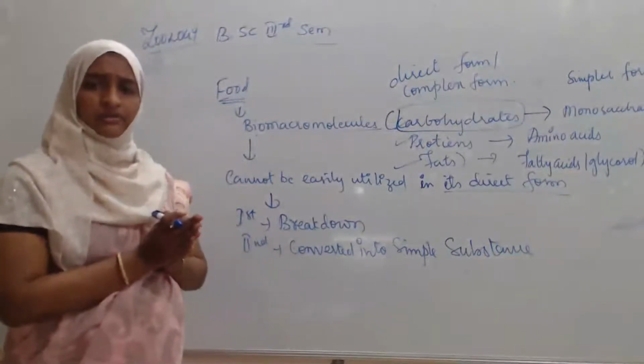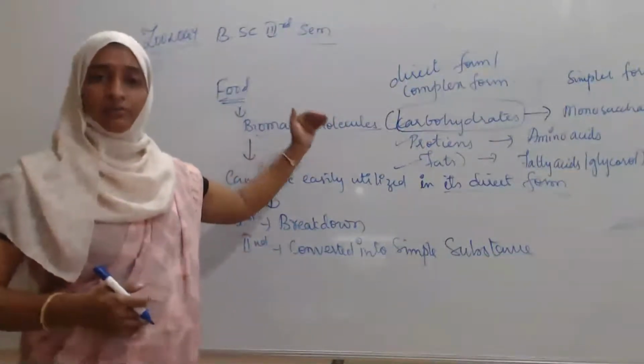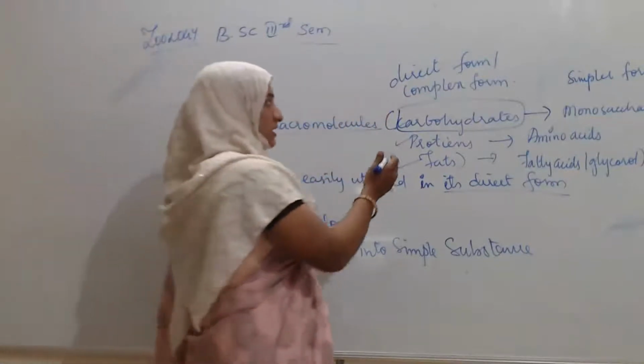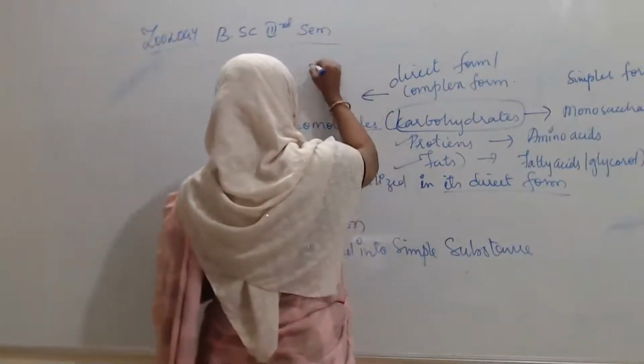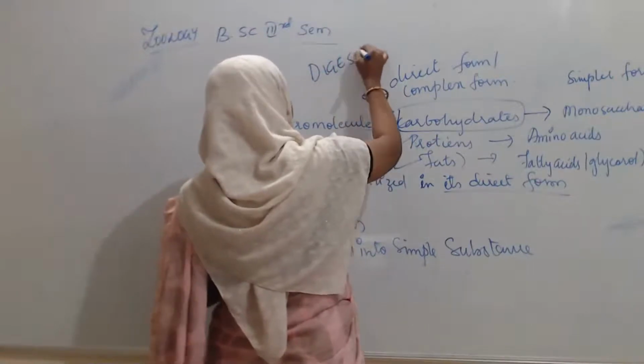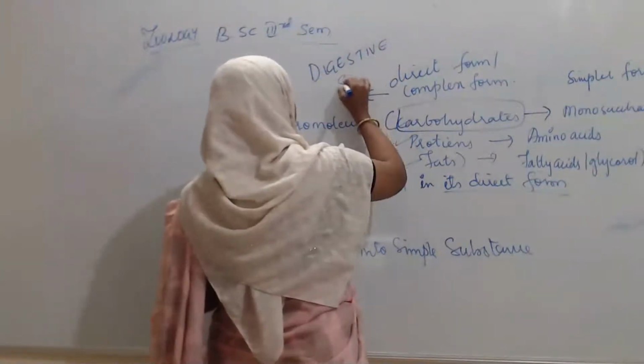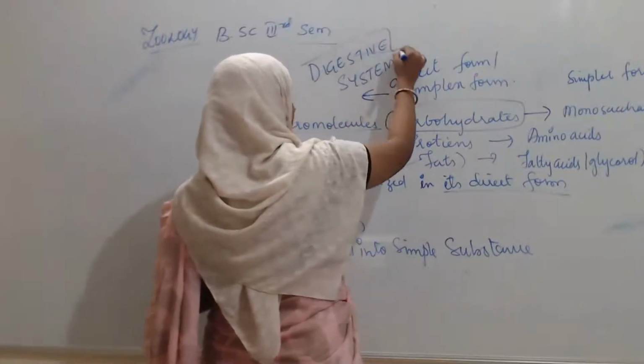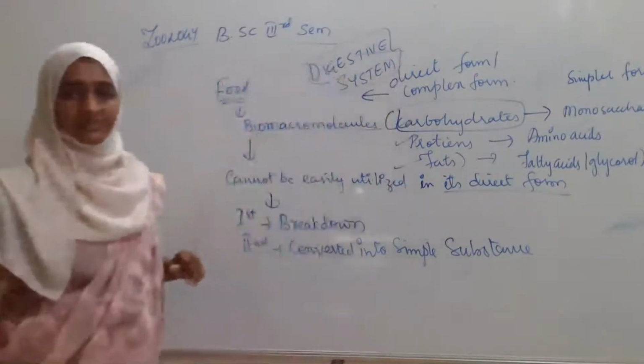The process of conversion from the complex form to the simpler form takes place in the digestive system.